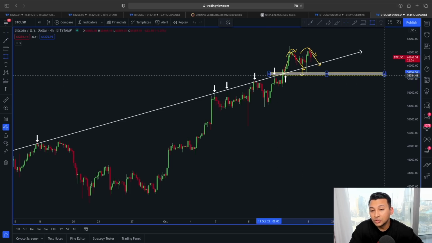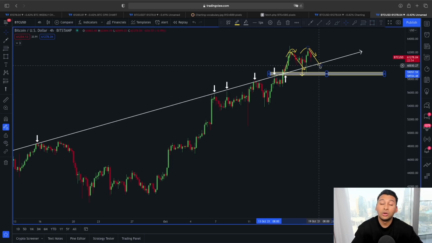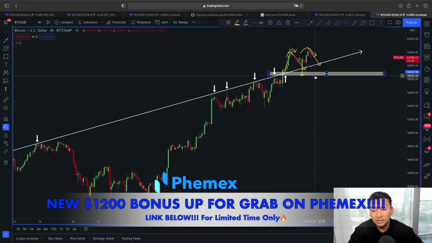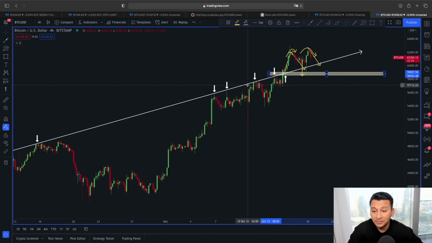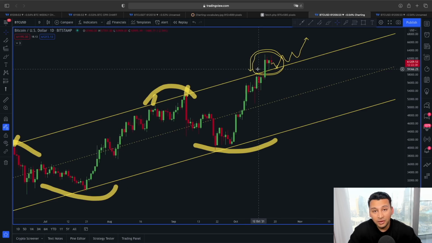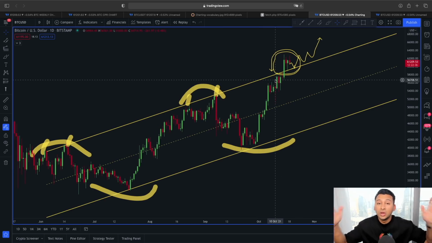So for the immediate short term, this 58,000 is going to be our strong line of support and also our potential downward target. But if we do find support before even coming back to this 58,000, guys, then this rising trend line, along with this ascending channel upper line area, is definitely going to act as a very, very strong support for Bitcoin. So I am going to keep it short and sweet today in this video.